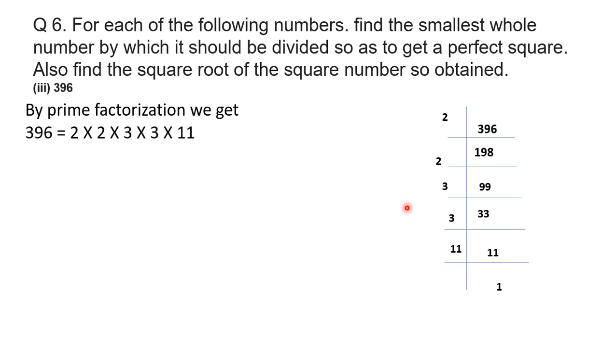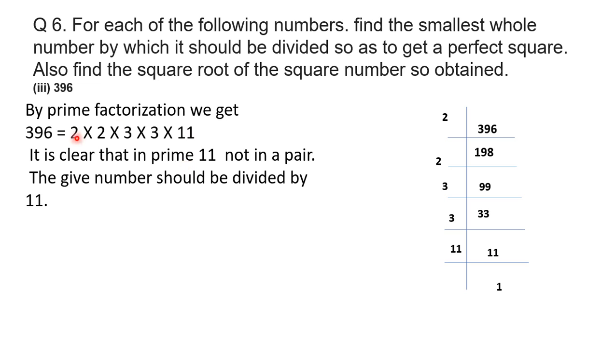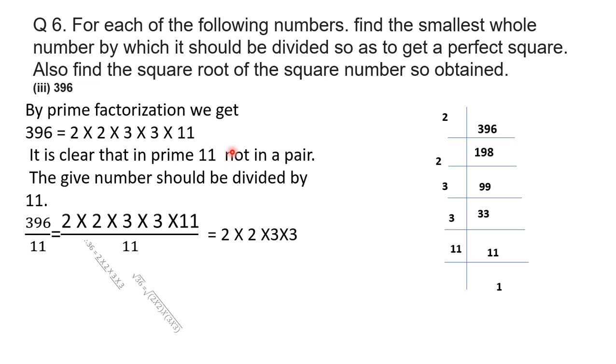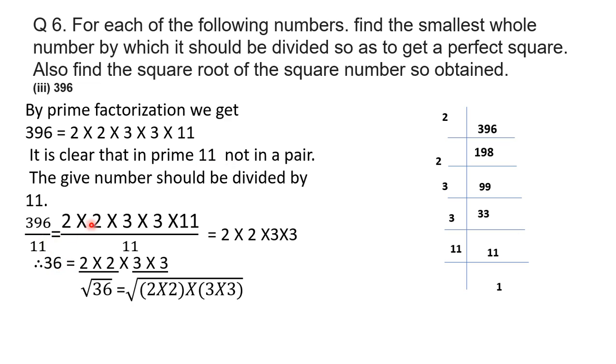So the prime factorization of 396 is equal to 2 into 2 into 3 into 3 into 11. Now we observe in this prime factorization 11 is not in a pair, that is, 396 is not a perfect square number. Now when we want to make this 396 a perfect square number, we have to remove this 11. That means we have to divide this number by 11.